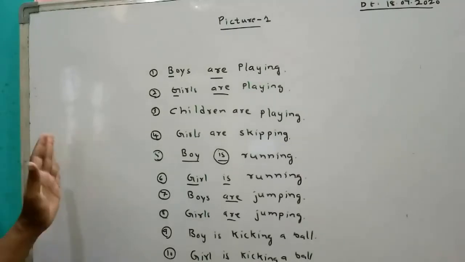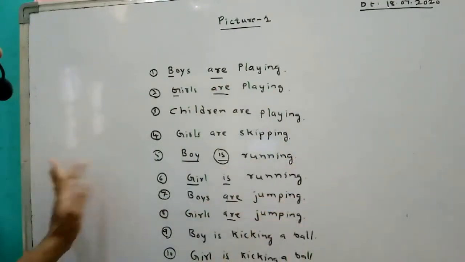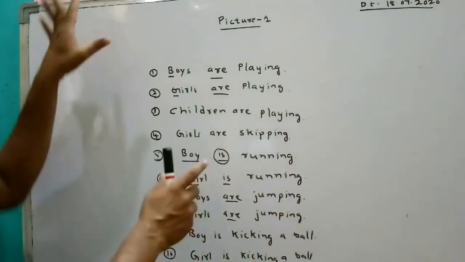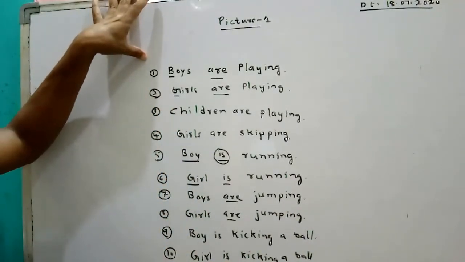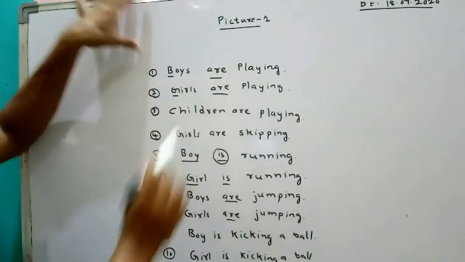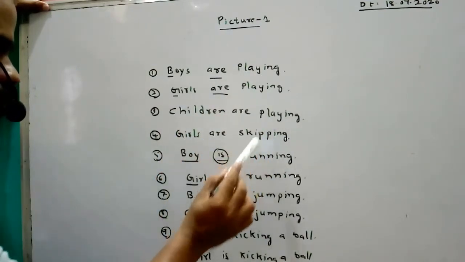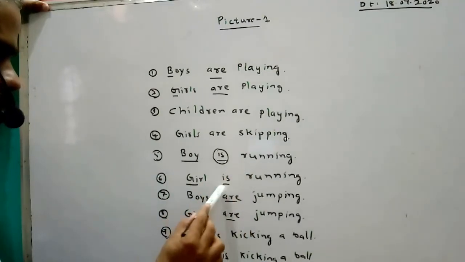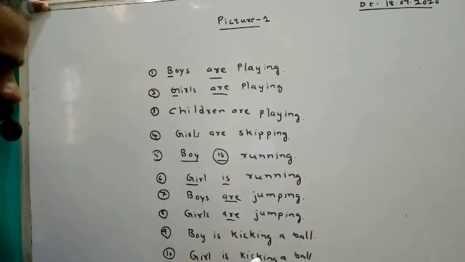So up to now we discussed by using naming words and action words we wrote sentences here at the left and right side. Now I have all the sentences. Now I am writing clearly here. First, second, third, fourth, fifth, up to 10 sentences I finished here. If you want, you can write more sentences using naming words and action words like this. Boys are playing, girls are playing, children are playing, girls are skipping, boy is running, girl is running, boys are jumping, girls are jumping, boy is kicking a ball, girl is kicking a ball.